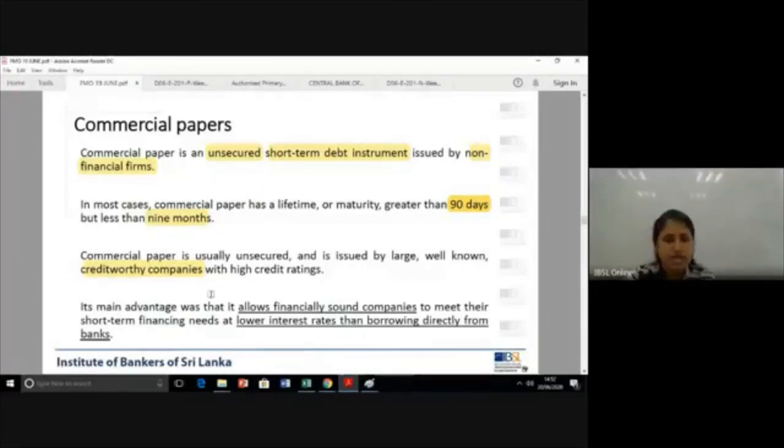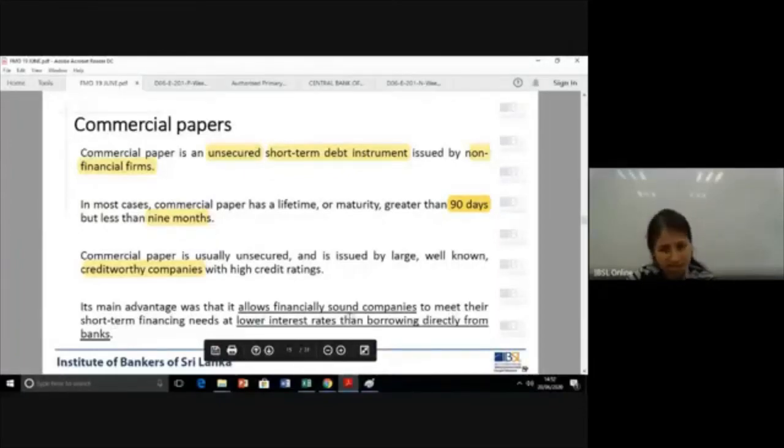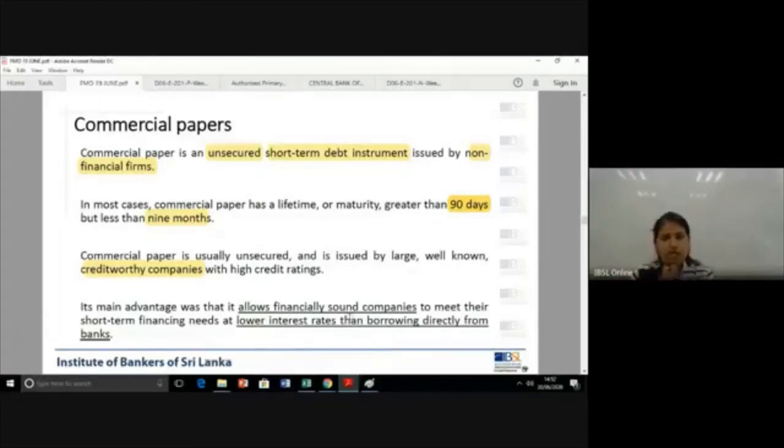The main advantage is that it allows financially sound companies to meet short-term financing at lower rates than borrowing from banks. Now, when you borrow from banks, you will have to give securities, or the rate that they give is usually higher. But here, because you are a very good rated company with no collateral, you can raise money at a lower cost than going to the bank.